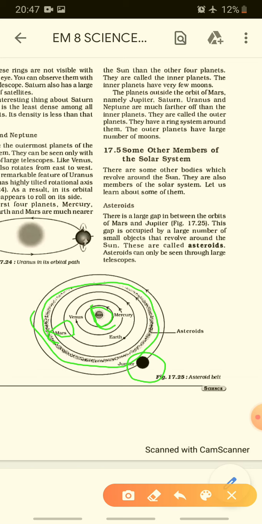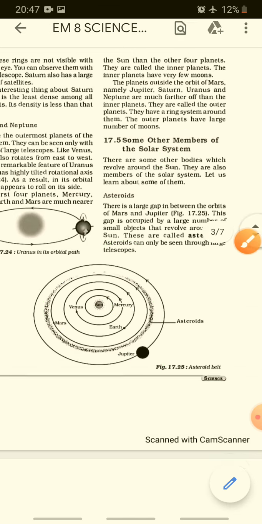They can be seen through a large telescope, not with our naked eye. Clear? A beautiful picture is given here. See, clearly we can know what asteroids are. Asteroids are also a celestial body of our solar system.